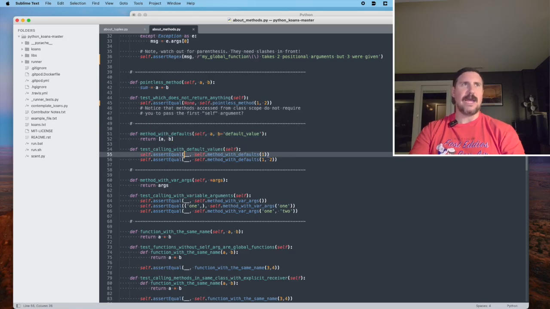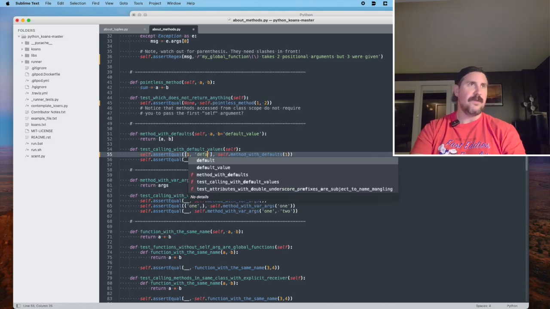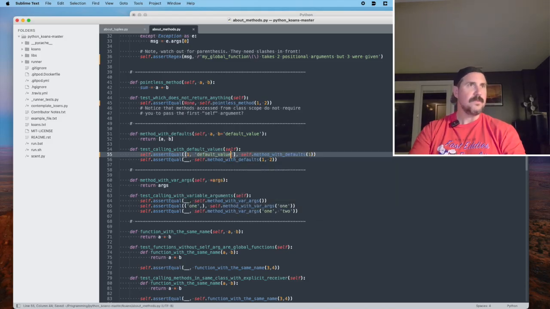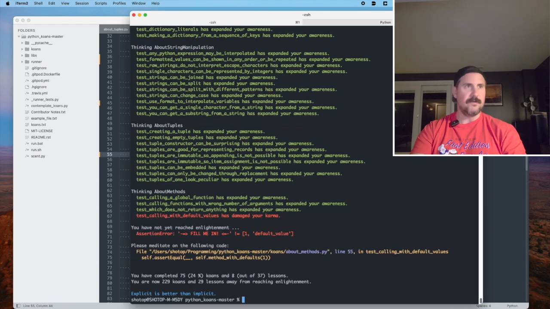And what I think will happen is, instead of getting an error, it will return a list, like is defined here on line 52, a list with the thing we passed in as A. And then if nothing is passed in for B, the string default value. So let's see if line 55 passes. Go back over here. Line 55 passed.